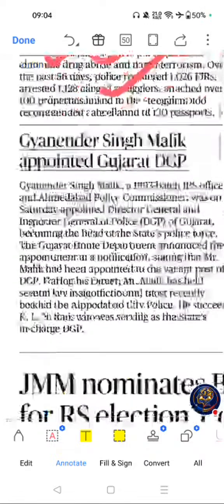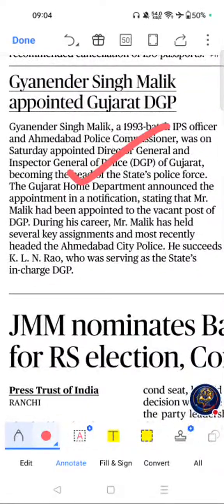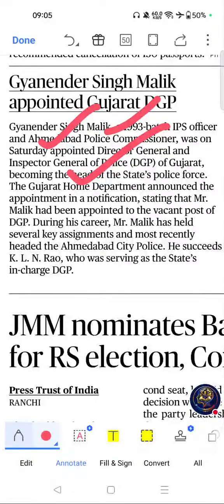Next important topic article was this one. Ganendra Singh Malik appointed Gujarat DGP. If you see the importance, senior appointments are frequently asked in banking, SSC and State Public Service Commission exams, and it is useful for current affairs and governance section.